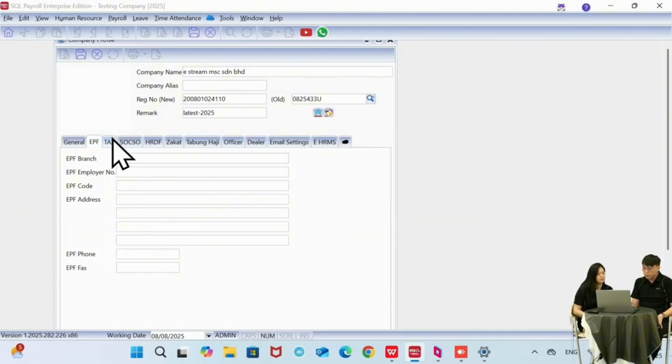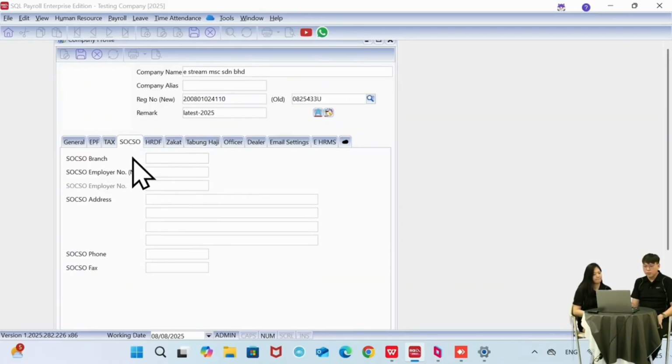Okay, let's go on to the tax part. For this one, if you got tax branches and also the address, you may key in here. For social also, if you got a social branch, you can key in here, followed by the employer number, social address, and phone number.